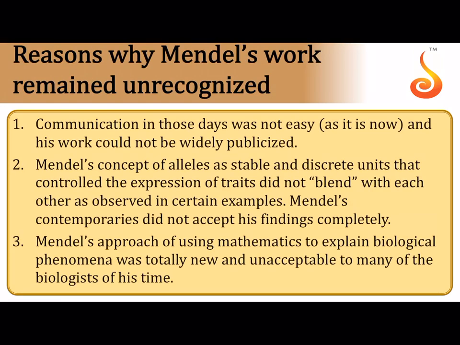Reasons why Mendel's work remained unrecognized for a long time is because communication was not as quick as it is today. There was no social media, there was no internet, so Mendel could not widely publicize his work, and many people did not believe that the factors are discrete. There is no blending. The first concept is the law of segregation, where there is no blending or contamination between the factors. But those classical biologists and geneticists back then were very fascinated by the idea of blending, and therefore they could not agree with Mendel.